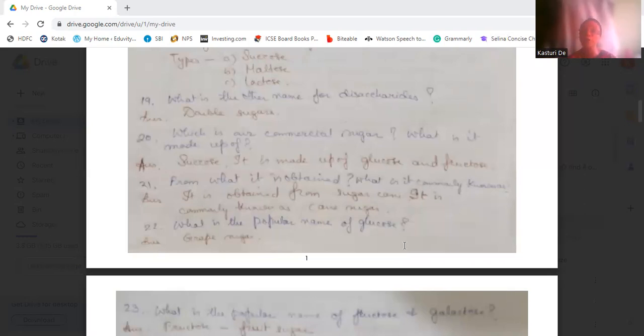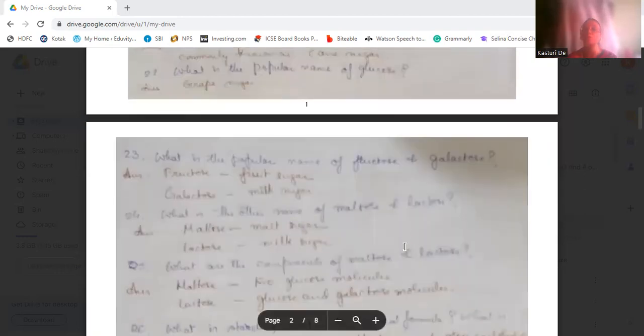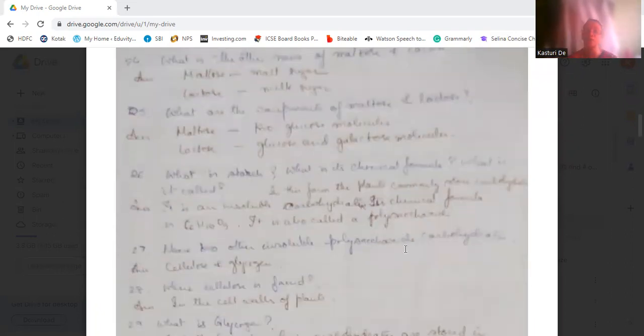What is the popular name of glucose? It is grape sugar. Fructose is known as fruit sugar, and galactose is milk sugar. Maltose is known as malt sugar, and lactose is milk sugar. Then what are the components of maltose and lactose? Maltose has two glucose molecules, that is glucose plus glucose. Lactose is glucose and galactose.